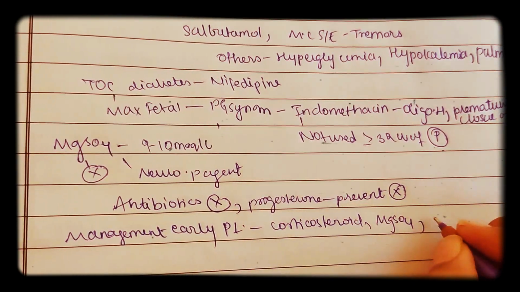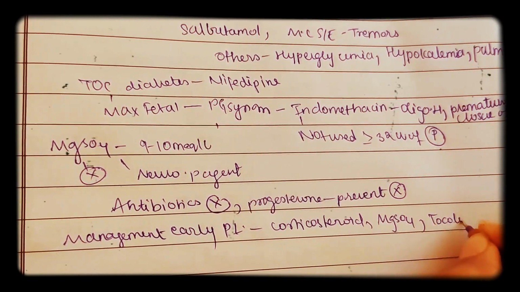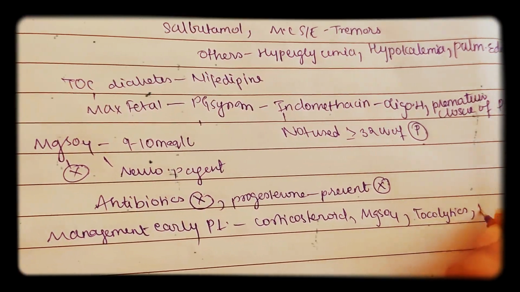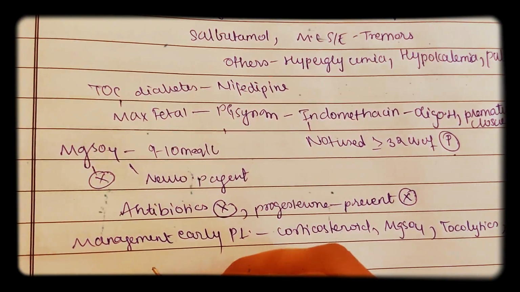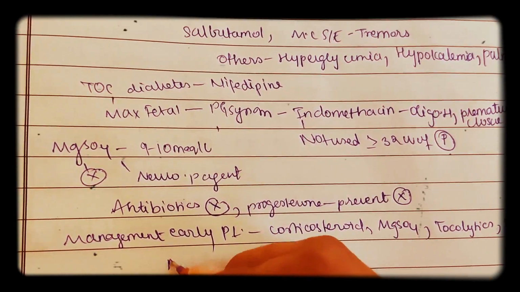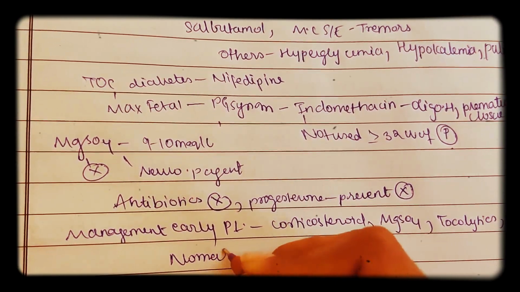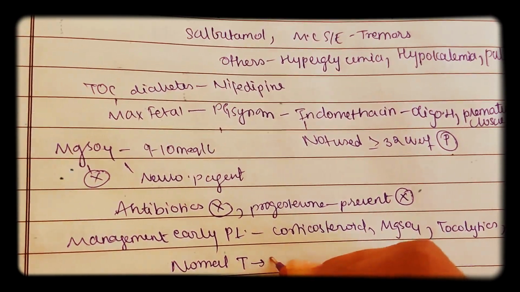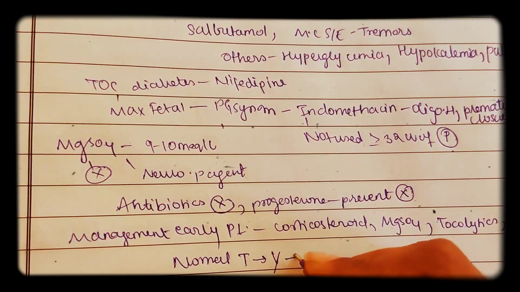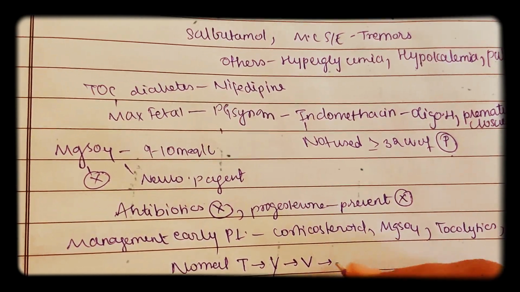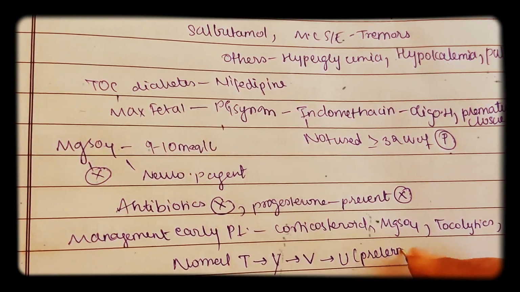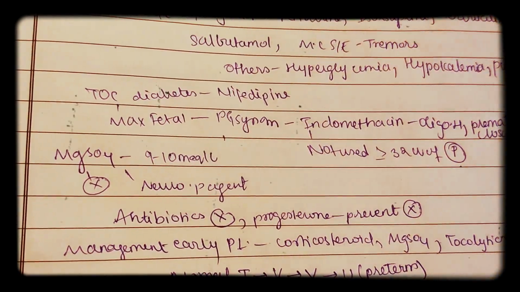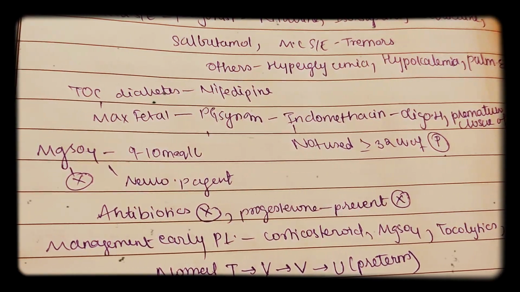As it is early, we need to give tocolytics, and also take a rectovaginal swab. The shape of the cervix in preterm labor: normal shape is T shape. From T shape it will change to Y shape. From Y shape it will change to V shape. From that to U shape. So U shape is preterm labor. So the shape of the cervix is changing like this.